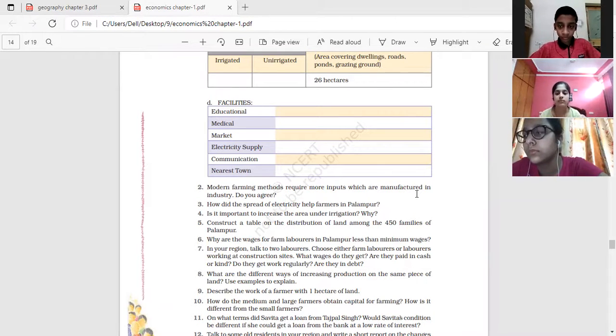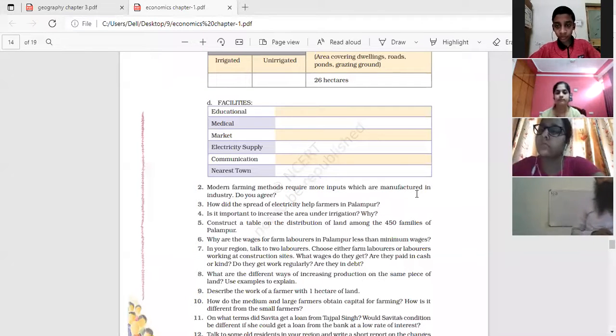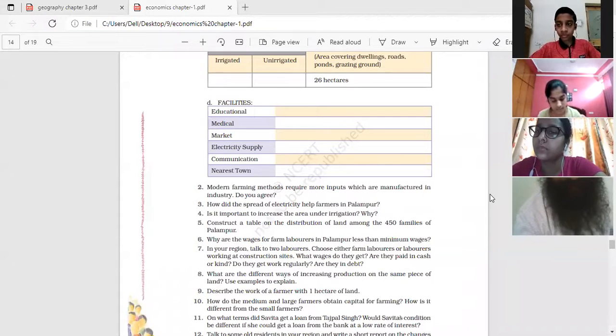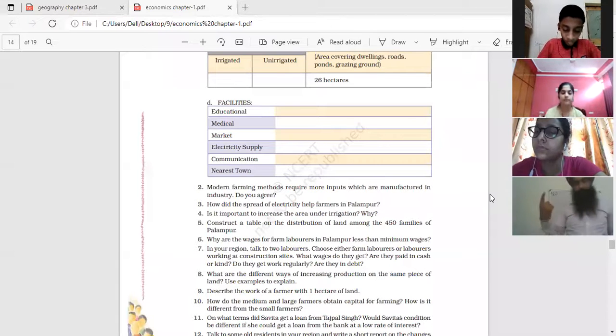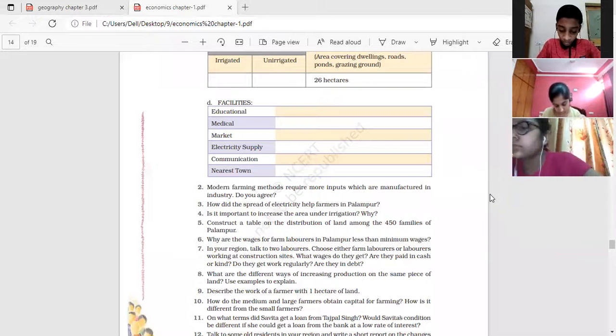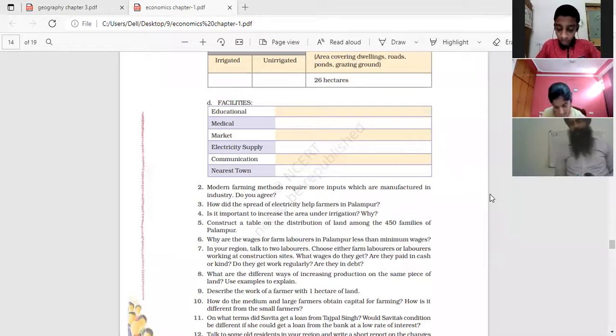What are the reasons responsible for the low wages? Due to disguised unemployment, people are earning low wages. Okay, first reason: hidden or disguised unemployment is responsible for it.